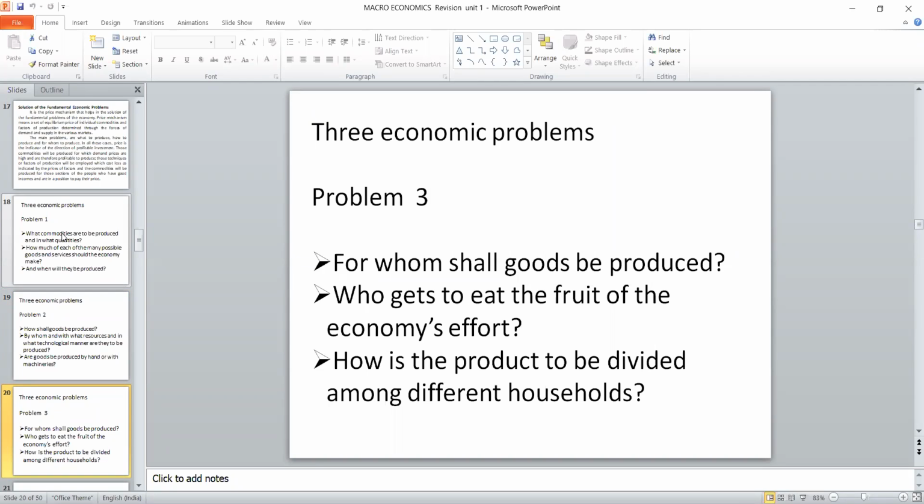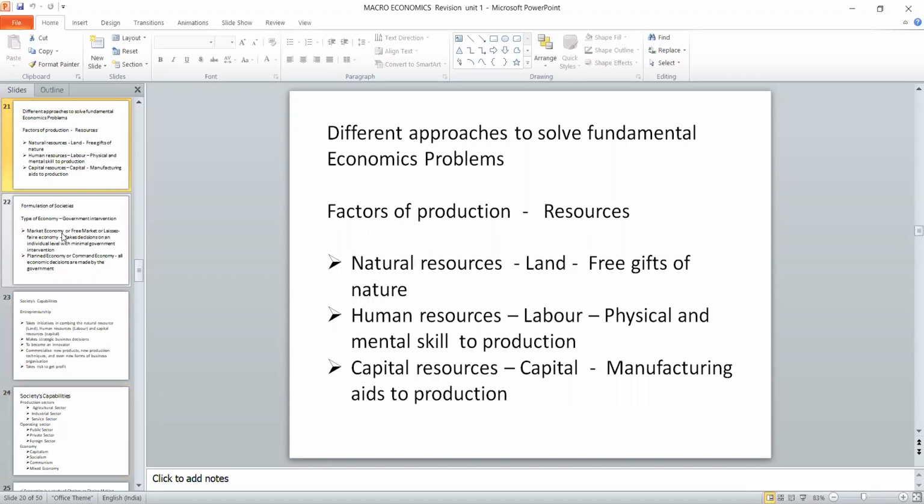Finally, for whom to produce. That is divided into whether we are producing vegetables or fruits, which are perishable, where the lifetime is very short, or whether we are producing capital goods, because they are durable. So the available resources should be divided in such a way that the economy tries to achieve its maximum level of satisfaction. So out of these three problems, we have decided the demand side and the supply side.